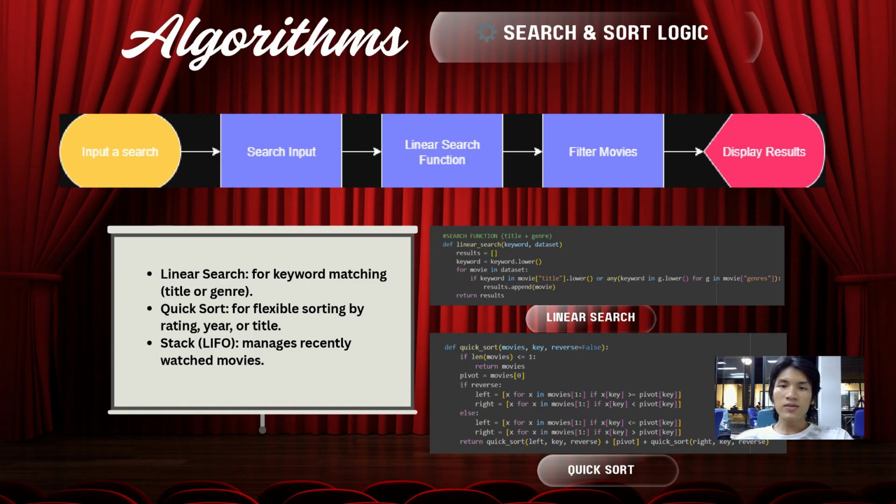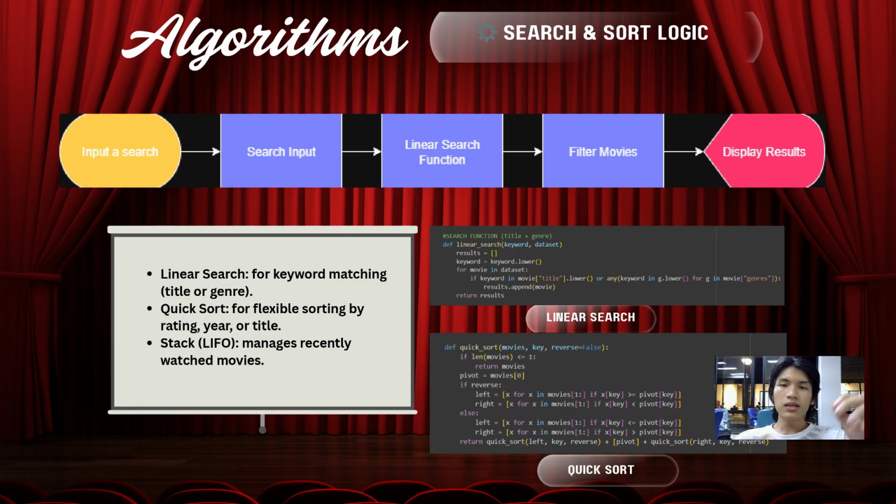Every time the user searches and watches a movie, the backend recalculates these values and updates the display using HTML widgets. This gives the user a sense of live interaction and also demonstrates how data and algorithms can be linked to dynamic UI components. I also focused on efficiency and scalability. Even though the dataset is small, I structured the backend so that it could easily be extended in the future.